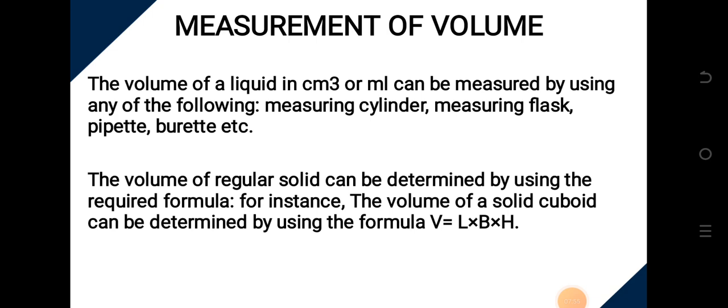So if you want to find the volume of a solid like a cube, you say length times 3, that is length raised to power 3. If it is a cuboid, you say length times breadth times height. So what you do in that aspect is simply measure the length, the height, the width of that shape with a meter rule, then use calculations to determine the volume of that substance. If it is a sphere, you use the formula of the sphere. Whatever shape it is, as long as it's a regular shape, you use the formula of that shape by measuring the dimensions and using the formula to determine the volume.